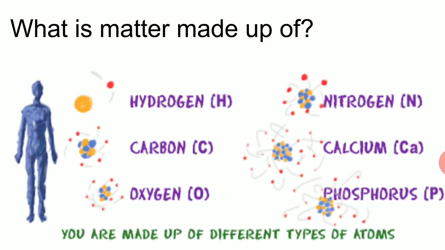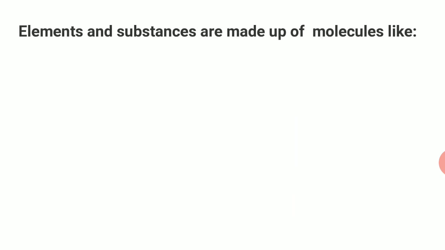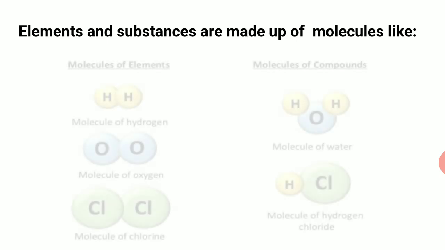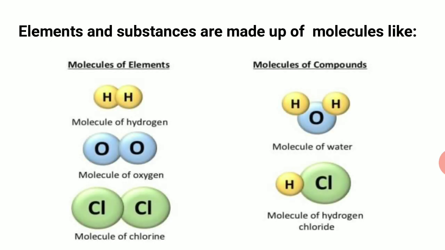Matter is made up of different types of atoms. Like in our body, we have hydrogen, carbon, oxygen, nitrogen, calcium, phosphorus, and many more atoms in the elemental or compound form. Matter is also made up of molecules. Some molecules are of elements and some are of compounds. Like there is a molecule of hydrogen, a molecule of oxygen, a molecule of chlorine. Then there are molecules of compounds like the water molecule H2O and the molecule of hydrogen chloride HCl.